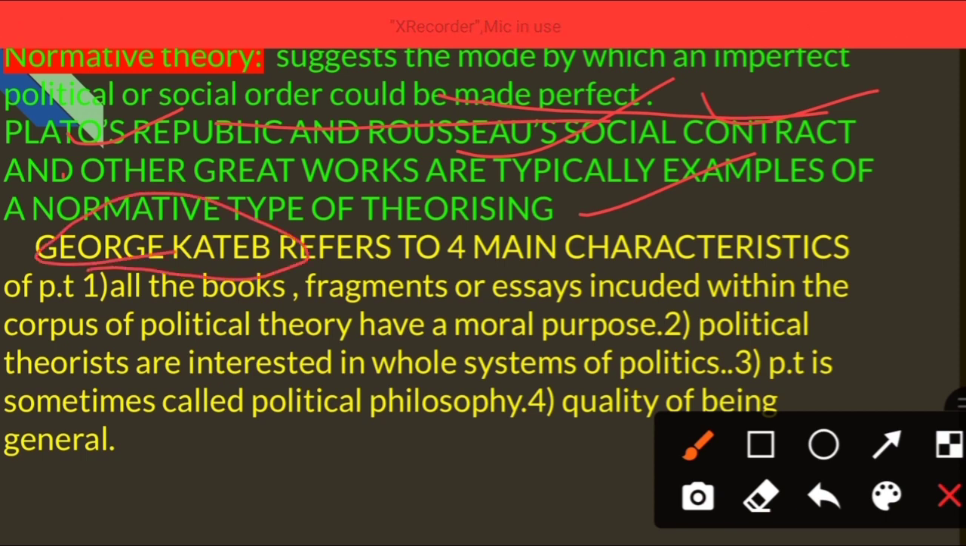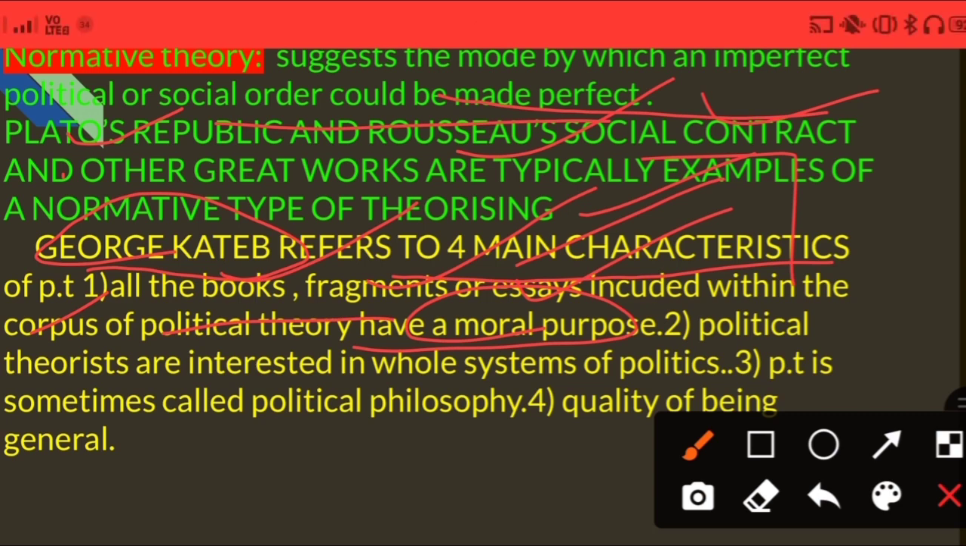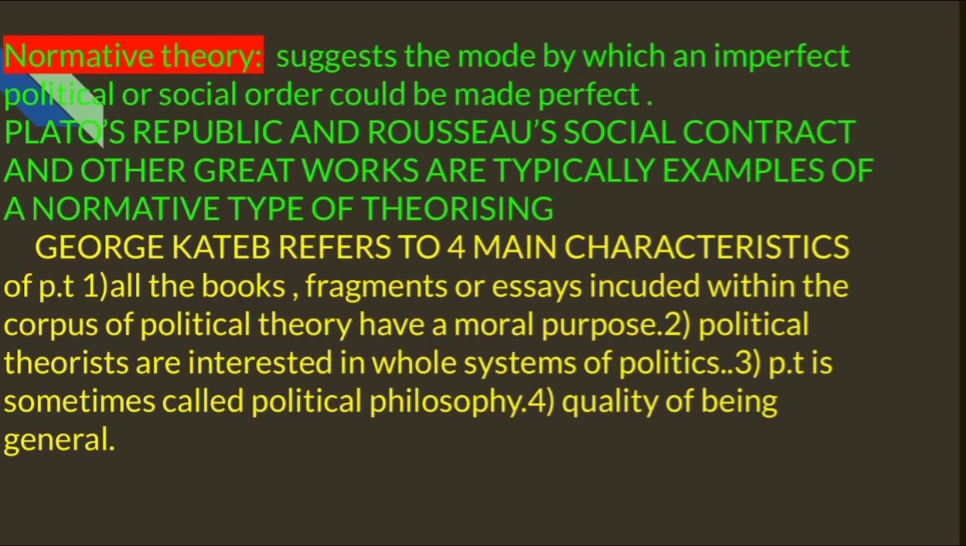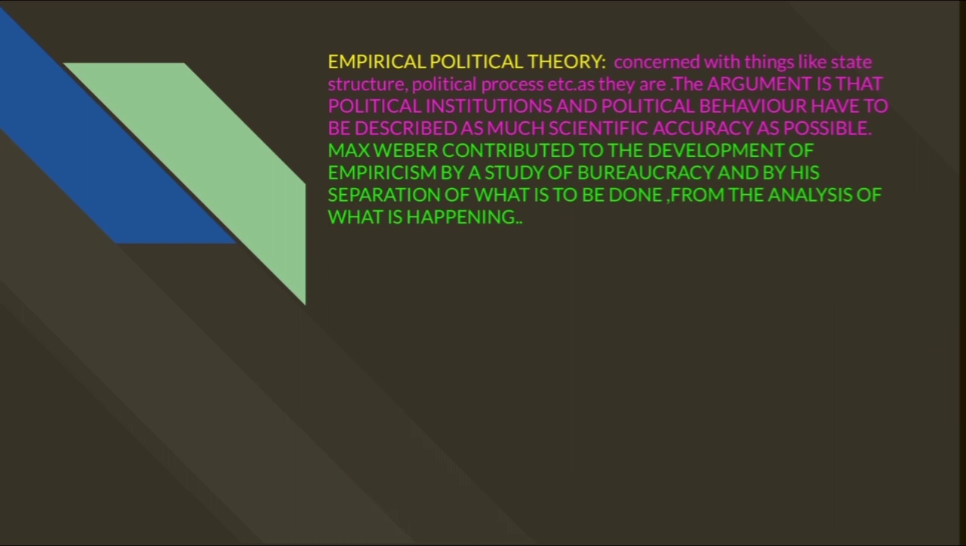Again we have George Catlin. He refers to four main characteristics of political theory, like the books, fragments, sections or essays included within the corpus of political theory. It has a moral purpose. That means political theory is connected to a moral purpose, it is interested in the whole system of politics, and it is sometimes called philosophy. As I already said, it is only about analysis and thoughts, not practicality or applicability. It's all about the generalization of a specific topic or subject. So lastly, we will talk about this and end this lecture.